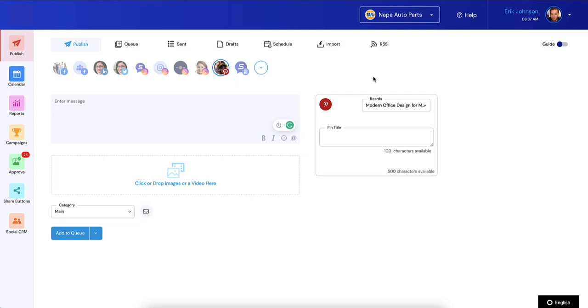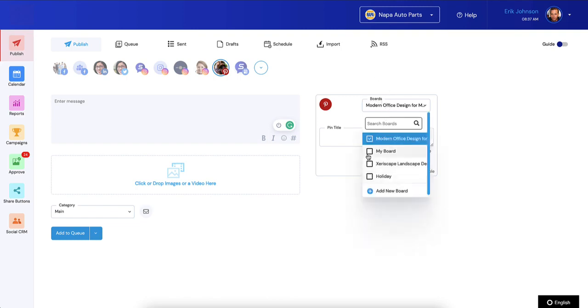So what we now allow you to do is post a pin to multiple boards within your account. To circle back, when we initially launched Pinterest, you had to choose just one board. But now you'll notice that it says boards, plural, and you actually have checkboxes. So let me give you an example of how this works.